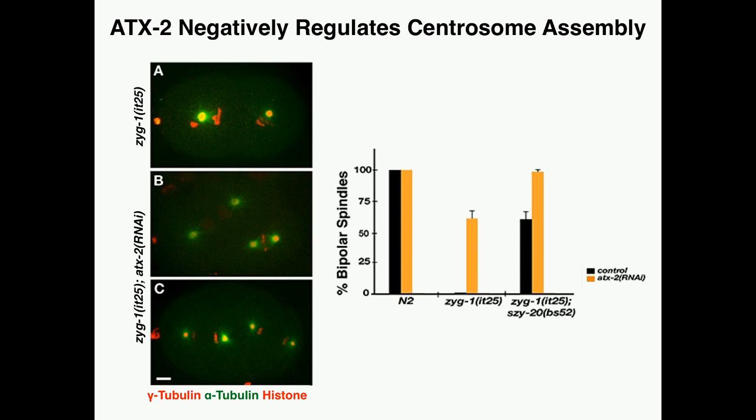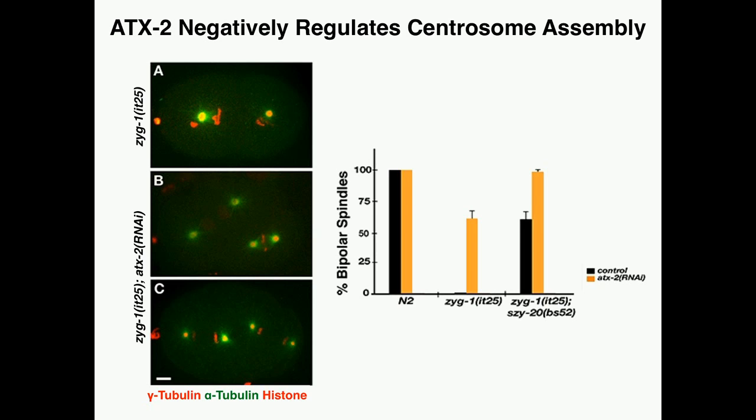In the ATX-2 ZAG1 double mutant, while in some cases we see the restoration of the bipolar spindle formation in relatively normal embryos looking like this, the ATX-2 phenotype is very strong, and so this is actually an embryo that has undergone cytokinesis failure. Though it is in the ZAG1 mutant background, one cytoplasm. This has undergone cytokinesis defect due to the highly penetrant ATX-2 phenotype.